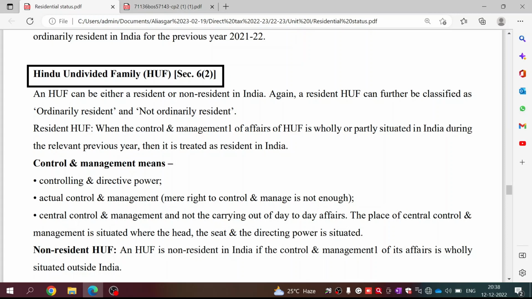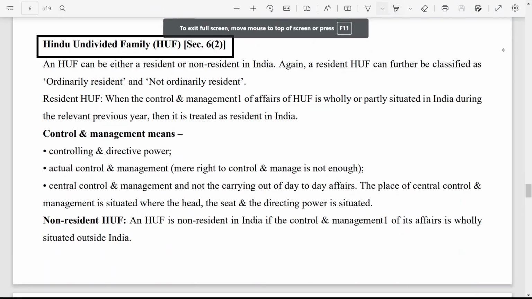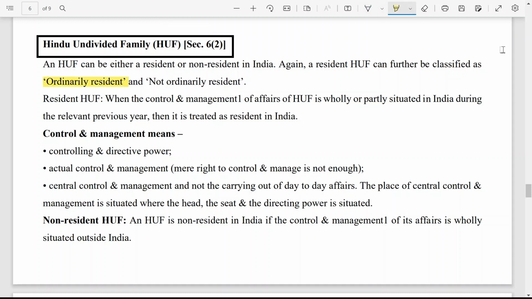An HUF can be either a resident or non-resident in India. So in case of an HUF, the person is resident or non-resident. Again, a resident HUF can further be classified as ordinarily resident and not ordinarily resident. So two classifications are given. It may be considered as resident, and it may be resident but not ordinarily resident in India.